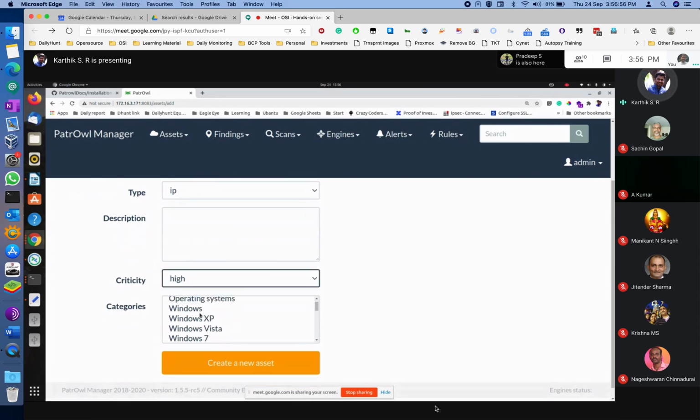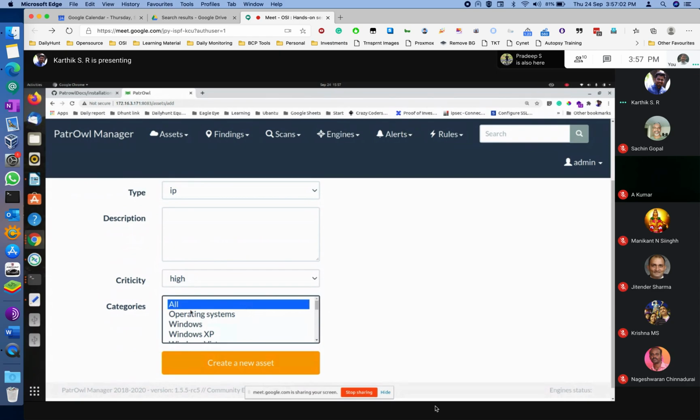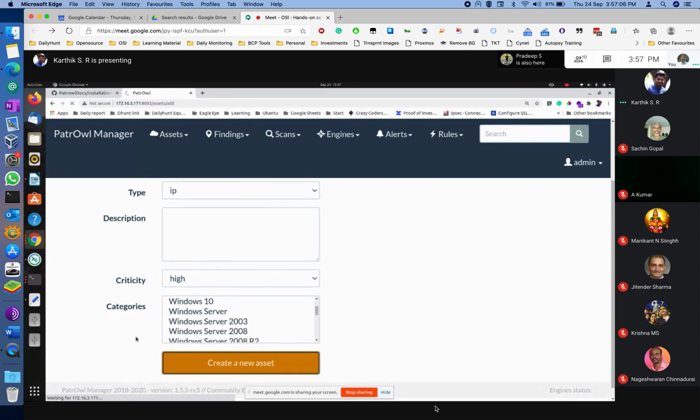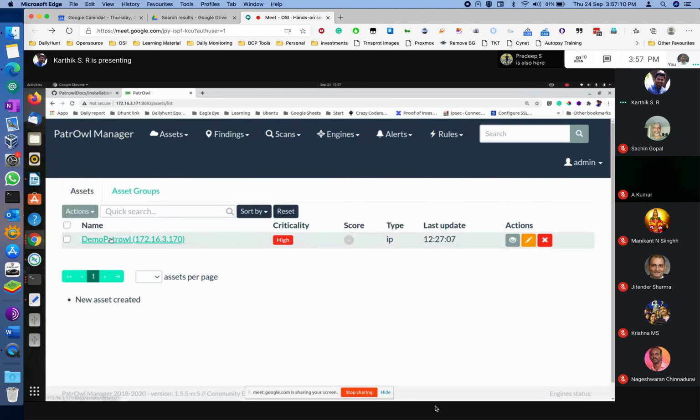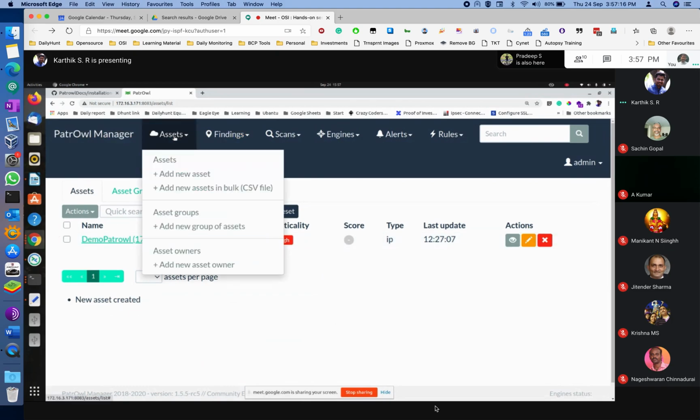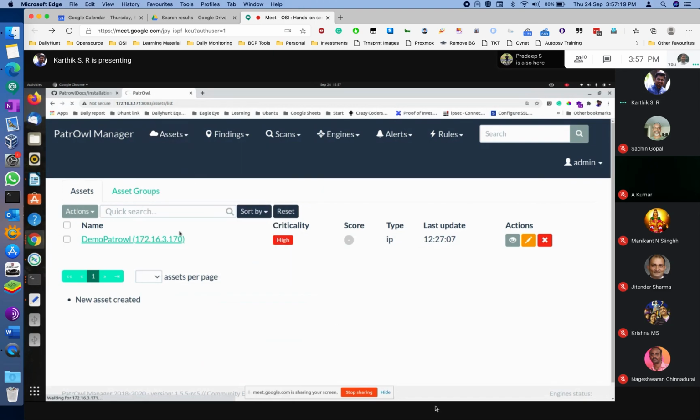If you know the OS, you can give that, or else you can give all. You know that the asset is created. For creating a subnet, it's the same way.